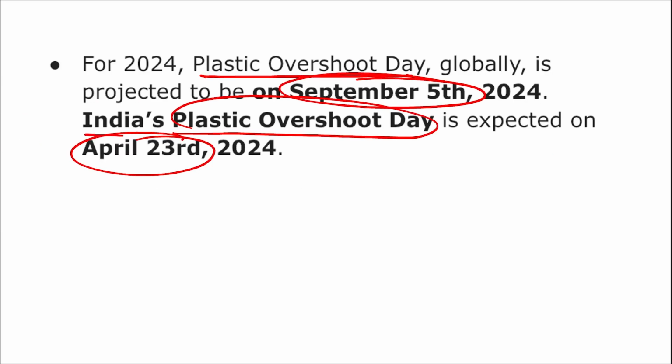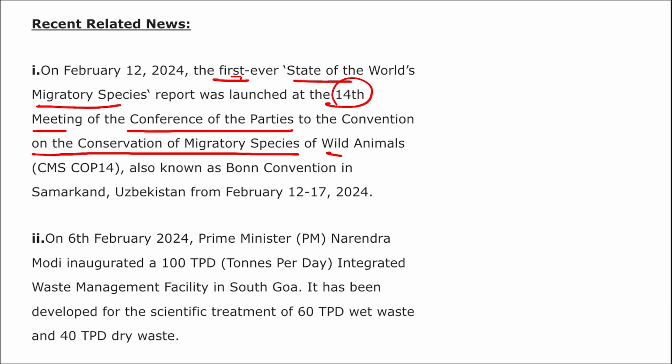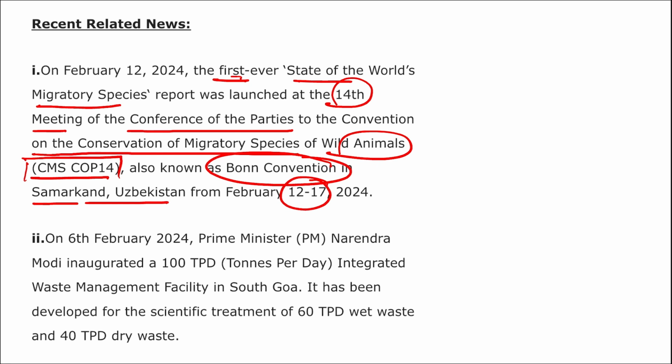Right? Moving on. Further, if we talk about some of the related news, the first ever State of the World's Migratory Species report was launched at the 14th meeting of the Conference of Parties to the Convention on the Conservation of Migratory Species of Wild Animals, that is CMS COP14, also known as the Bonn Convention, held in Samarkand, Uzbekistan from 12 to 17th of Feb.